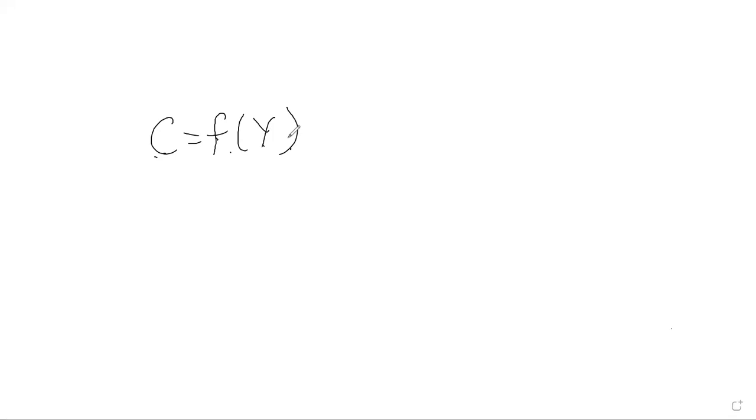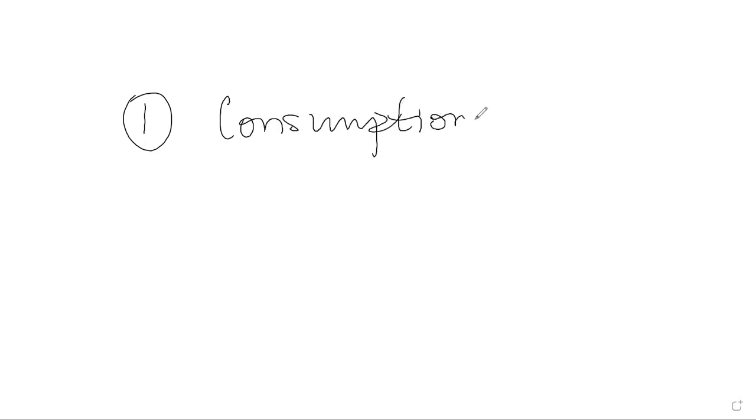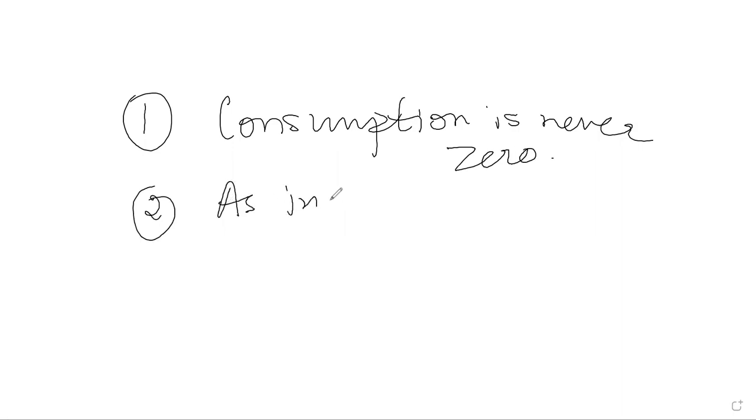The Keynesian psychological law of consumption, first, says that consumption is never zero. Some amount of consumption is needed for survival, which is known as autonomous consumption. And second, as income increases, consumption also increases.